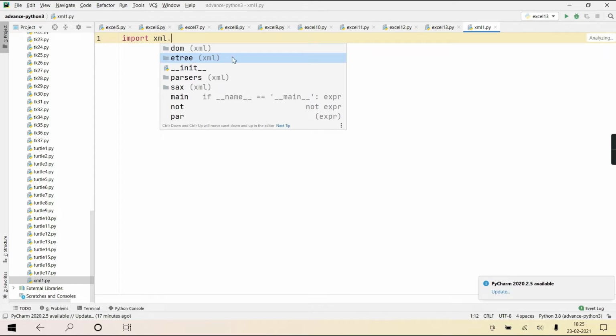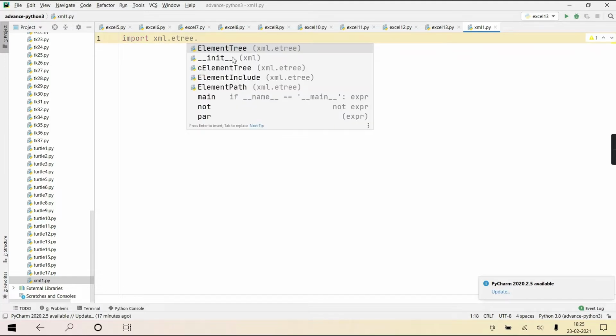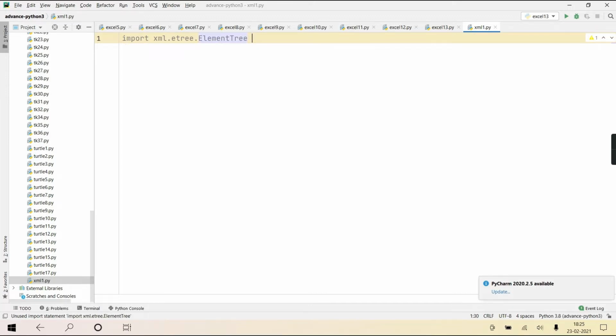So it's a package etree dot ElementTree, and this ElementTree is a module. Inside ElementTree there is a class with the name ElementTree only, imported as et.